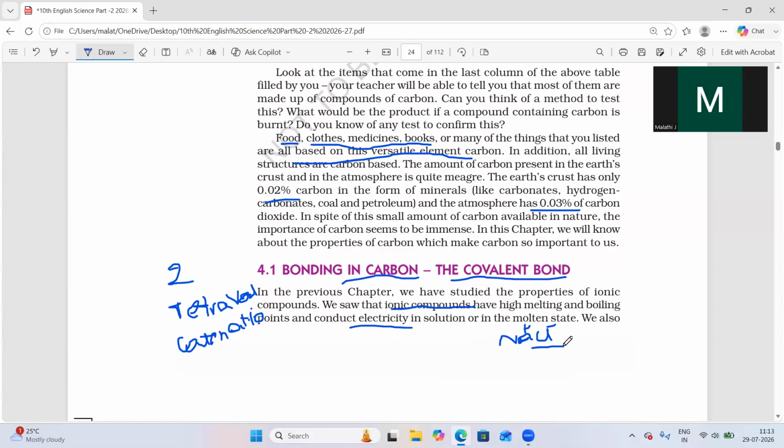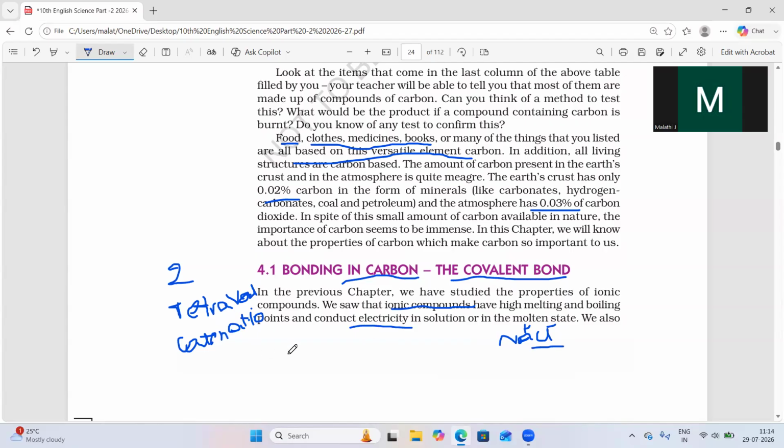So if you come to the covalent bond, it is formed by sharing of electrons. Here, attraction of positive and negative ions will be present, but here what will happen? It will share the electrons. By sharing electrons, it will form a bond.